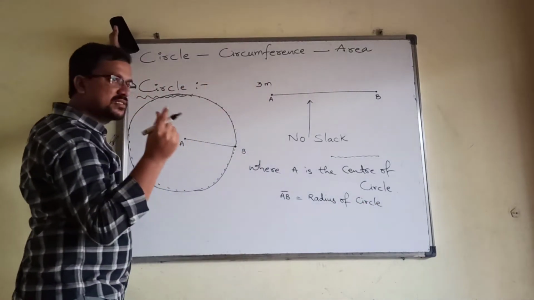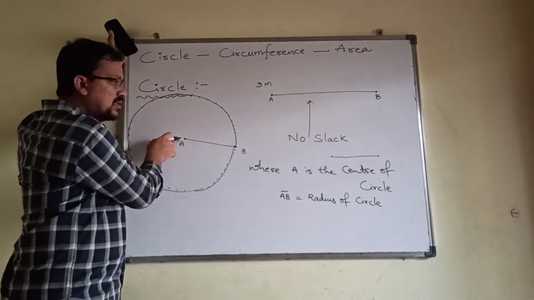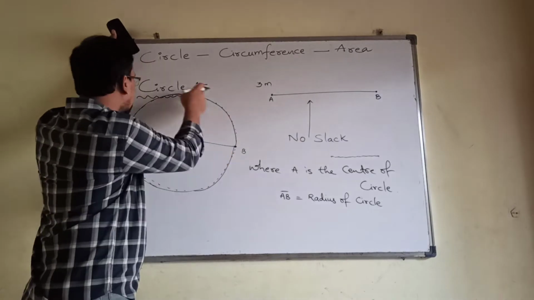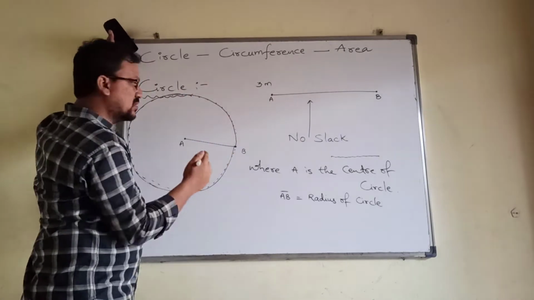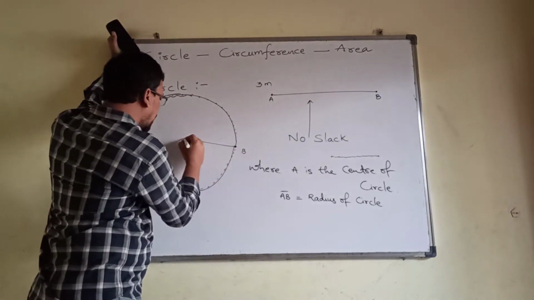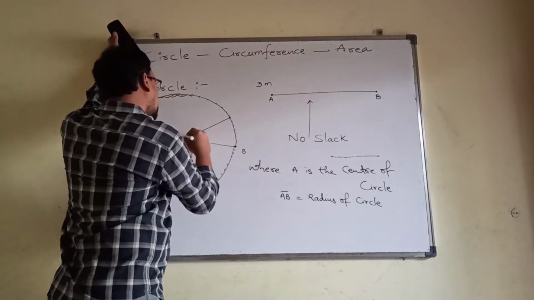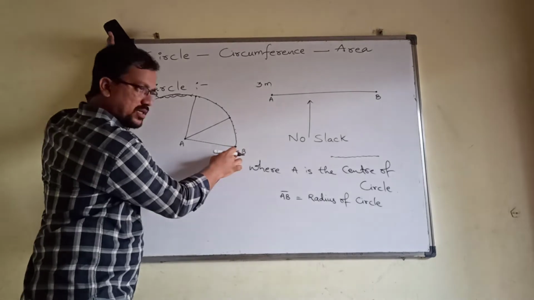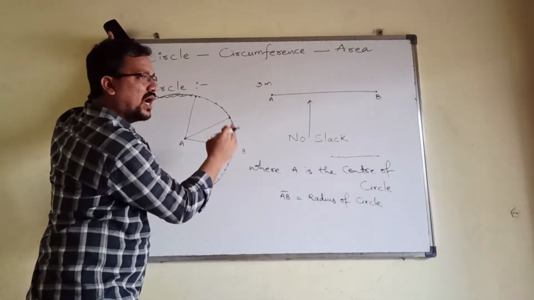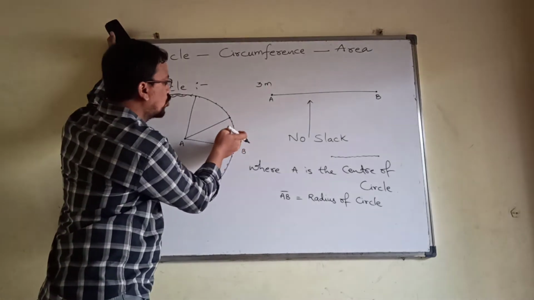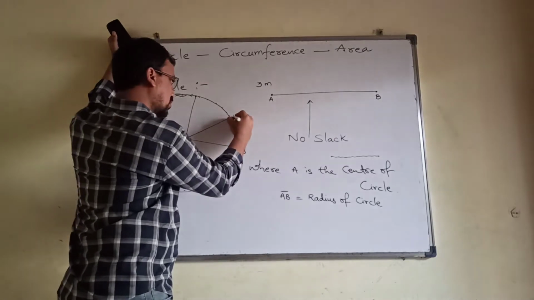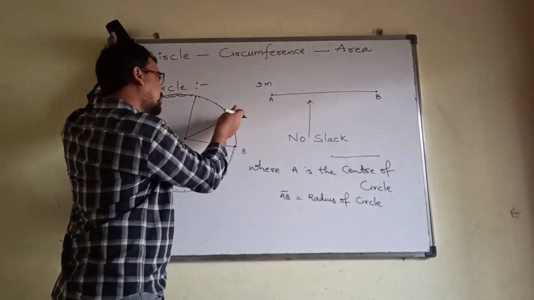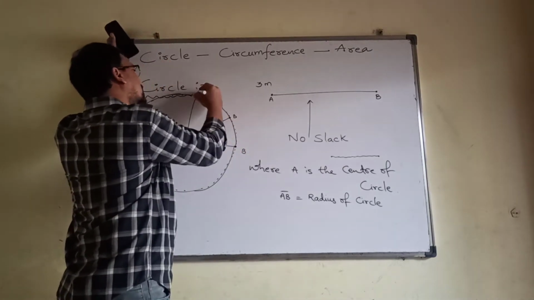The distance between the center and any point on the circle, from here to here and from here to here, will all be the same. At one stage you are here, after some time you move to this position, and after some time you come here.